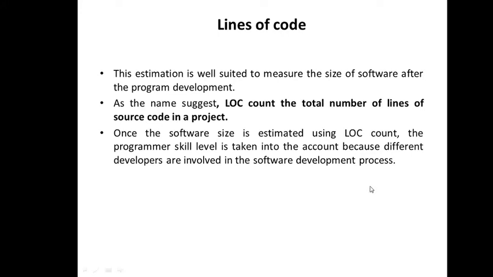Once the software size is estimated using LOC count, the programmer's skill level is taken into account because different developers are involved in the software development process. Now what does it mean? Say I gave a problem statement that everyone is supposed to write a code for. Say in a class, if I give this problem, is everyone going to write the code with the same number of lines or the same logic or the same pattern?